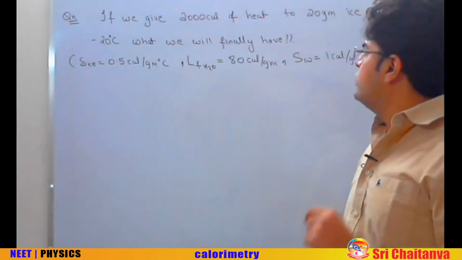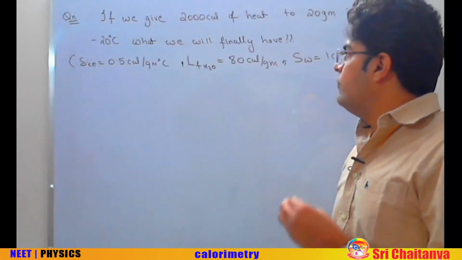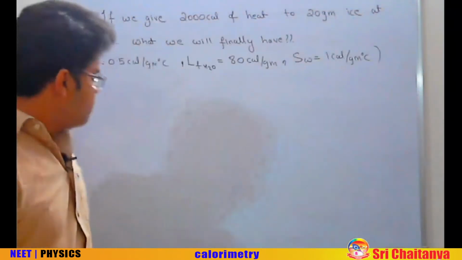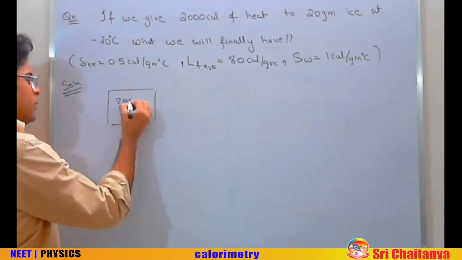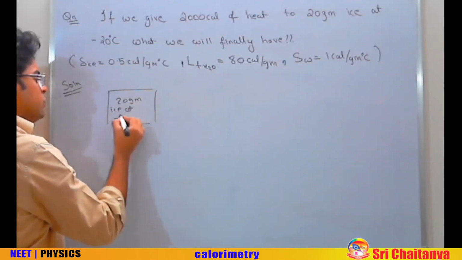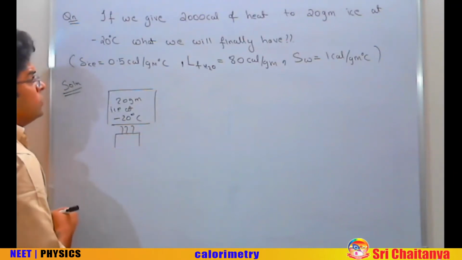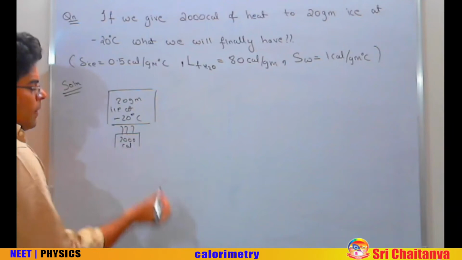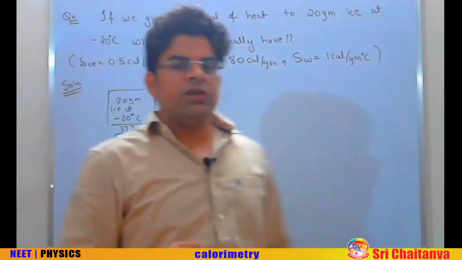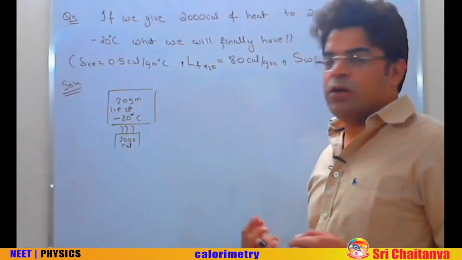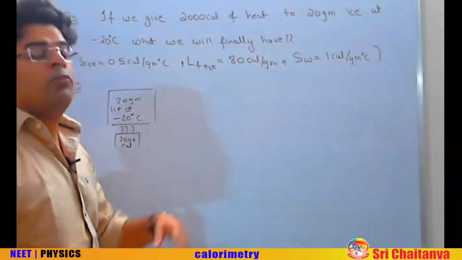If we give 2000 calorie of heat to 20 gram of ice at minus 20 degrees centigrade, what will we finally have? Okay. So the question is that we have got 20 gram of ice at minus 20 degrees centigrade, and we start providing it with 2000 calorie of heat. What will we have finally? So in this type of question, it's better to start thinking in terms of thermodynamic equilibrium. Let's understand what is the meaning of thermodynamic equivalent.